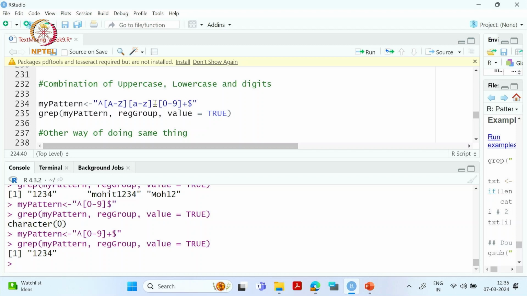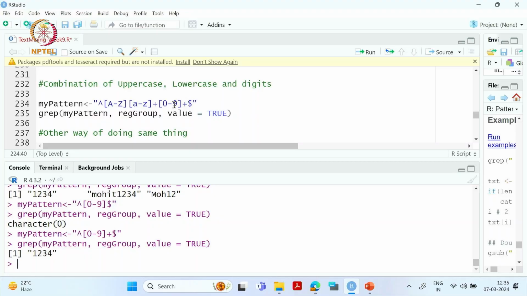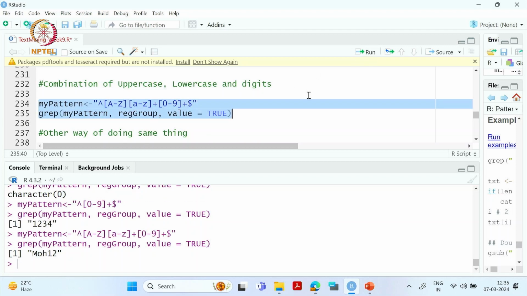What does plus mean? That there can be one or more occurrences of that lowercase alphabet, and then it should have digits, numbers, and for numbers also there can be one or more occurrences. So if I do like this, our thing is done. There is one word which starts with an uppercase alphabet, then has two lowercase alphabets, and then a digit.